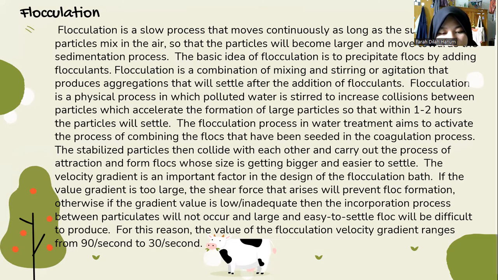Otherwise, if the gradient value is low or inadequate, then the incorporation process between particles will not occur and large and easy to settle floc will be difficult to produce. For this reason, the value of the flocculation velocity gradient ranges from 90 per second to 30 per second.